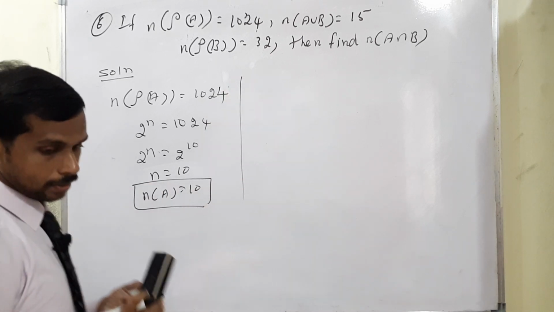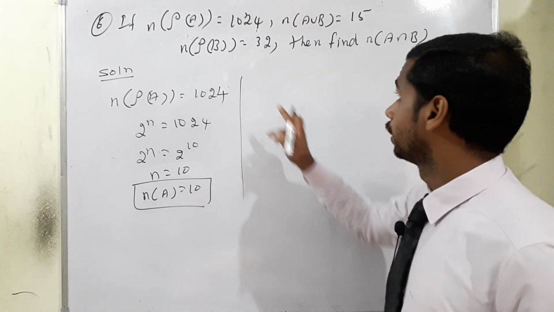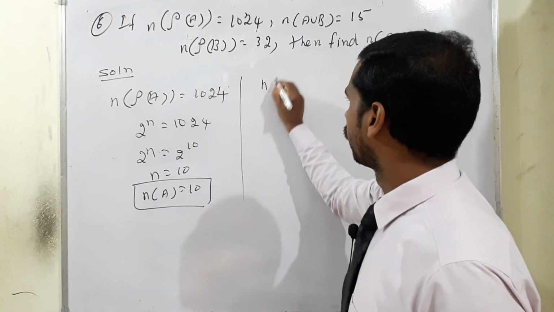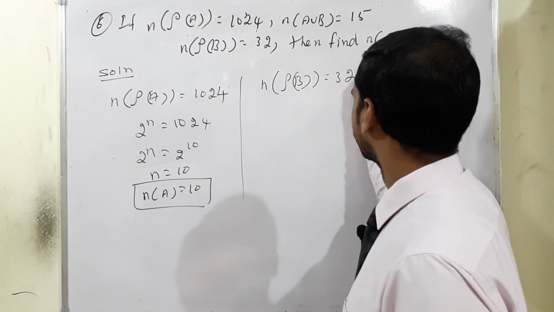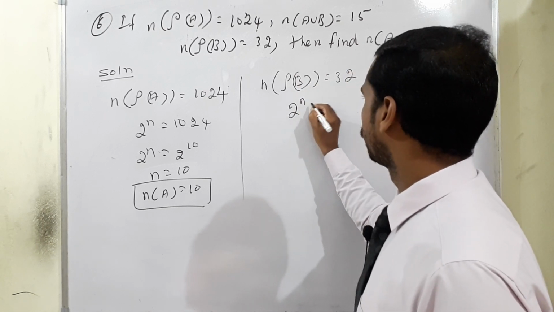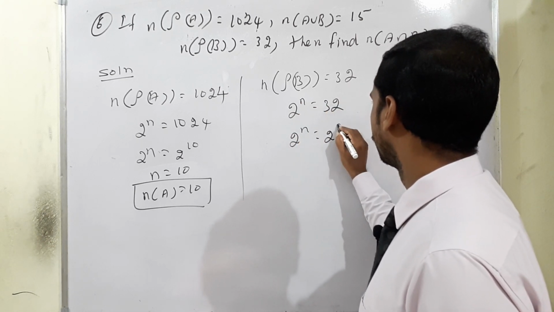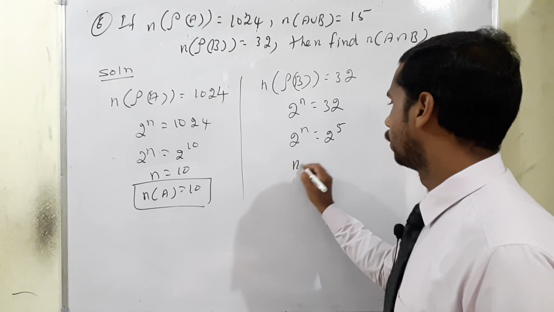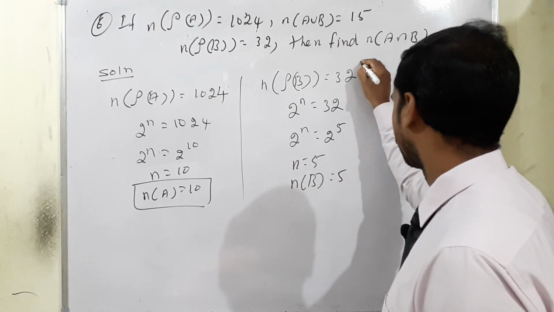Now, the second case: the number of elements of the power set of B is equal to 32. This is also the power set formula, 2 power n is equal to 32. Therefore 2 power n is 2 to the power 5. Again n is equal to 5, which means number of B is equal to 5.